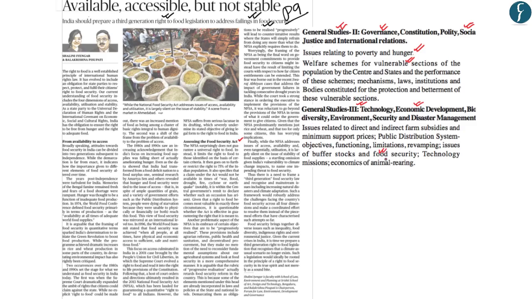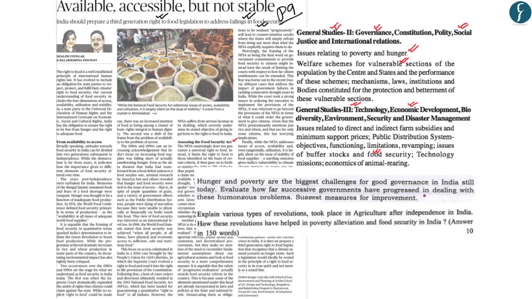Now previously questions have been asked, wherein the first question was asked in the GS paper 2 of 2017, while the second question was asked in GS paper 3 also in 2017. The first question had asked for suggesting measures for improvement in combating hunger, which this article tries to answer with the preparation of the third generation of right to food, while the second question has asked for the types of revolution that had taken place in agriculture and how these revolutions have helped in food security in India, wherein this article talks about the evolution of 3 different generations in food security in India.